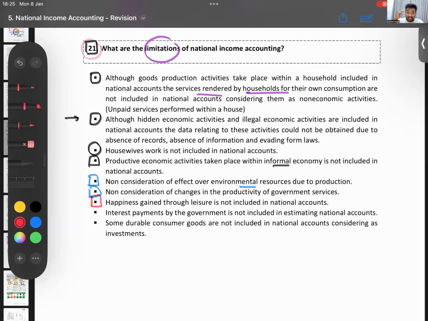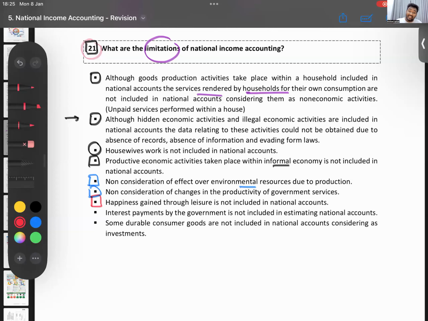No. Japan is a country with very high suicide rates. So obviously, you work 15, 16 hours a day, how do you do that? But does the GDP ever show that? No. GDP never shows that. Now, even in Japan, the birth rate is very low because they don't have time to make children also. Sad, no? They are so committed to their work.